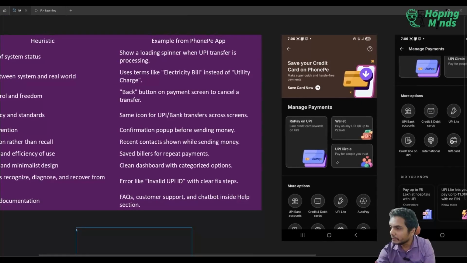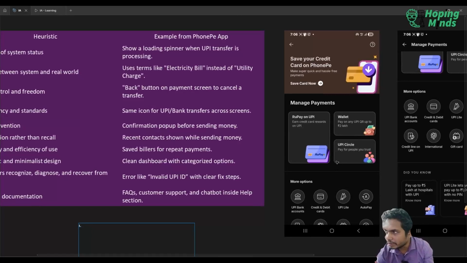So if you go to the first screen, I can see there are two things. What is important, not exactly for the user, but here I see the evaluation in what is important for this company, PhonePe. They want to sell services. Obviously, if you are building an application, the first priority for you is to solve your problem. And if you sell services, you make money. If you make money, then you can keep these free services active, which is what they are doing.